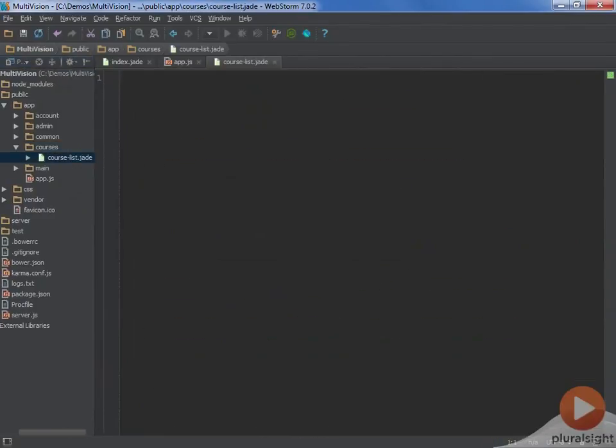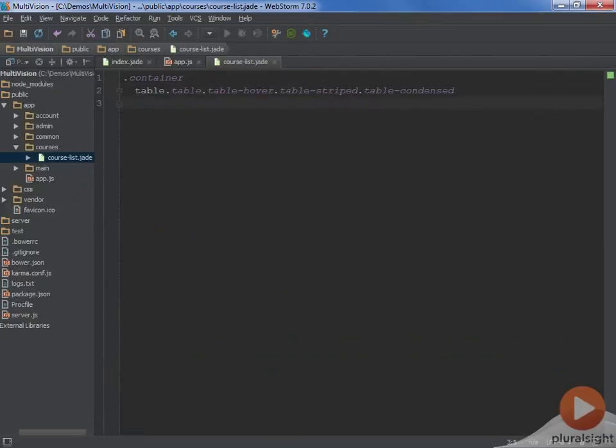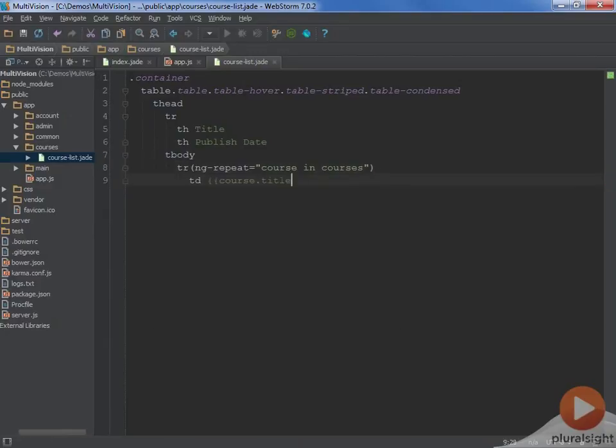And as always, we'll start with a container. And my course list is just going to be a simple table of data. So I'll create a table, and we'll give it a few styles to make it look nice. And we'll create our head. We'll have two columns, a title and a publish date. And for the body, we'll create a series of rows, and we'll have two cells within that, the title and the publish date. We'll format that as a date. Okay, now our partial is complete, so let's create our controller.